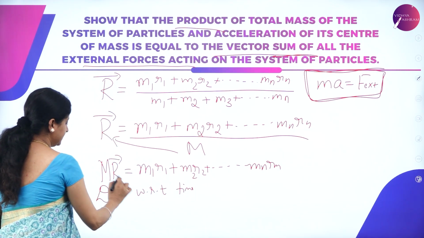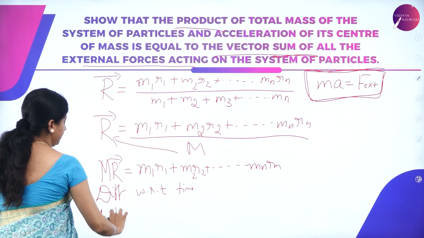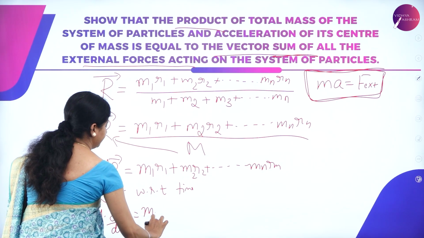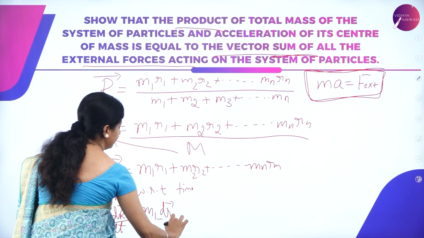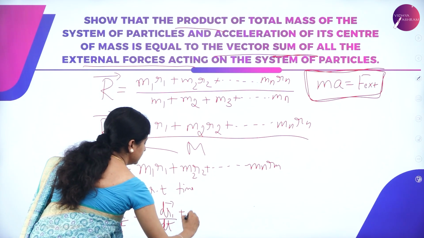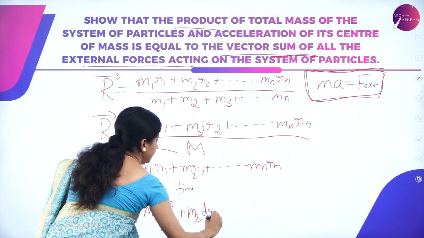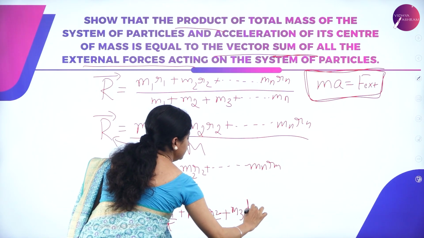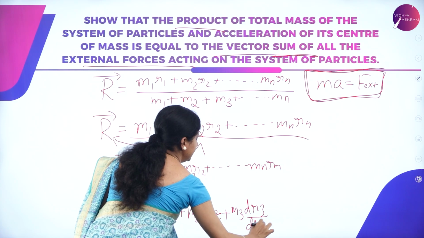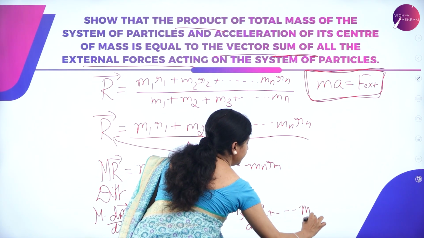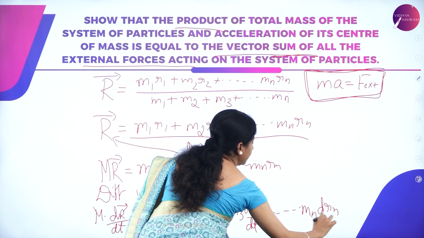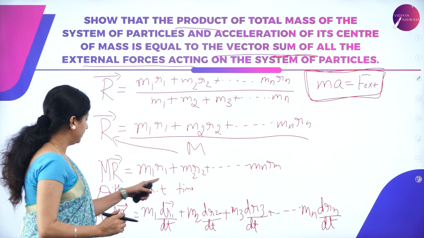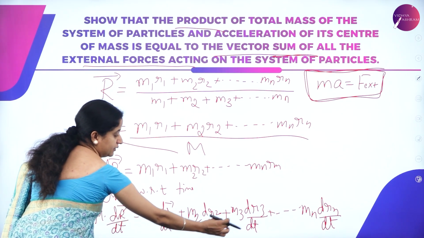So differentiating this with respect to time, we get M into dR divided by dt, which is equal to m1 into dr1 divided by dt plus m2 into dr2 divided by dt plus m3 into dr3 divided by dt plus and so on up to mn into drn divided by dt. Here we are differentiating the above expression with respect to time.